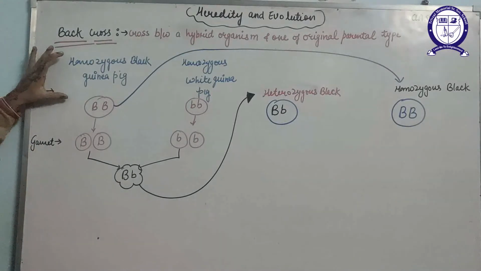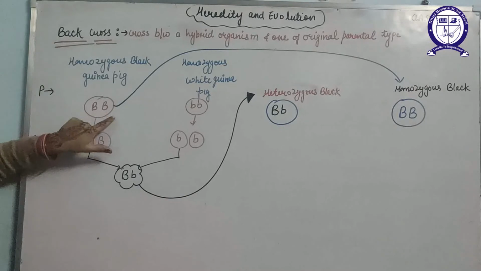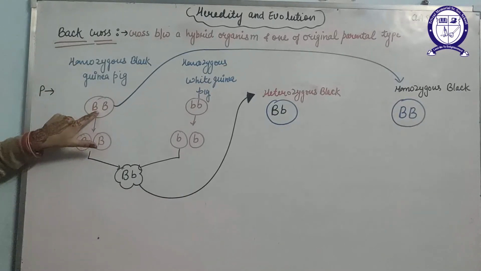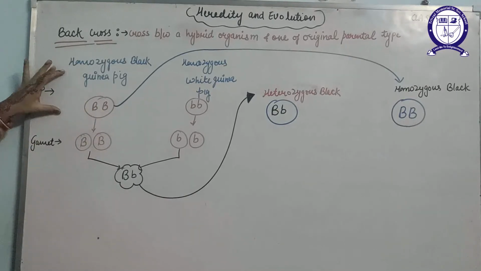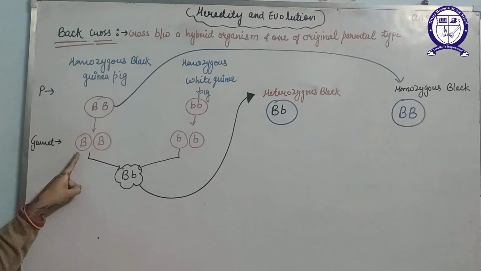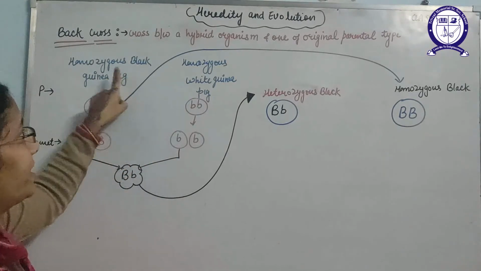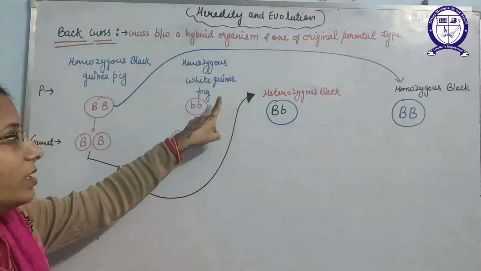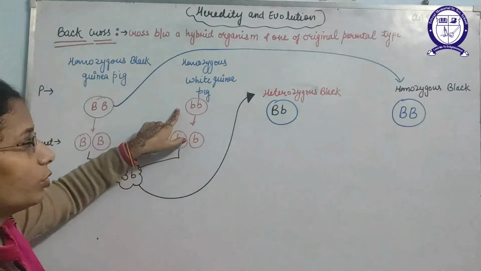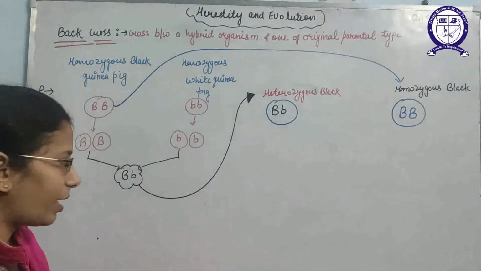If we take the homozygous black guinea pigs, capital B and capital B indicate the homozygous condition. So these are the parents, and they will make the gametes, capital B and capital B. If we cross this homozygous black guinea pig with the homozygous white guinea pig, shown by the genotype small b and small b, these also make the gametes.